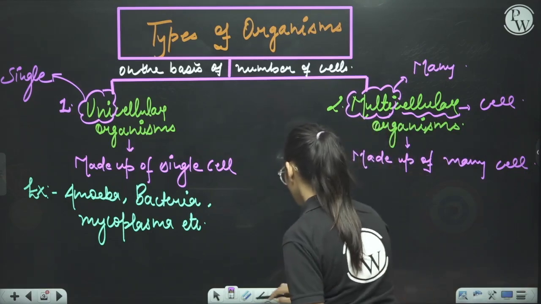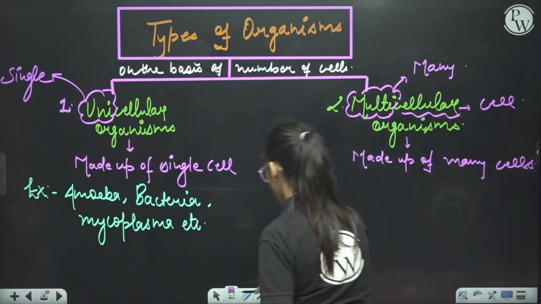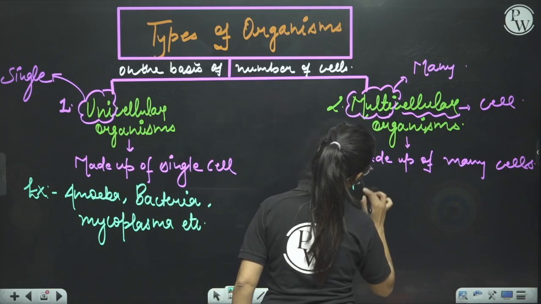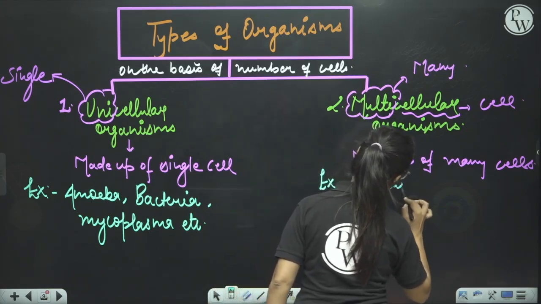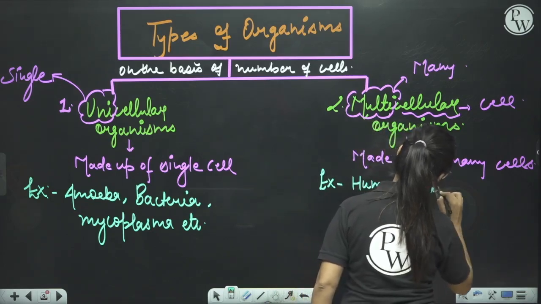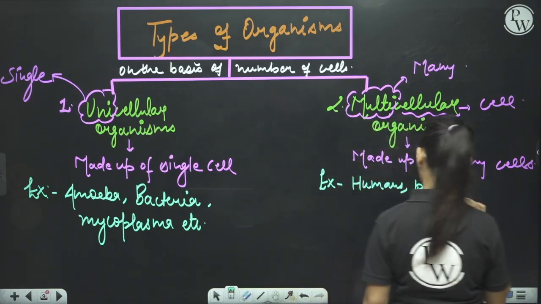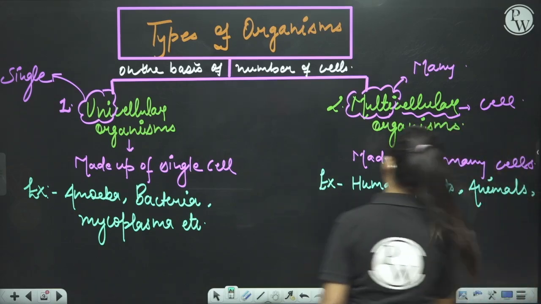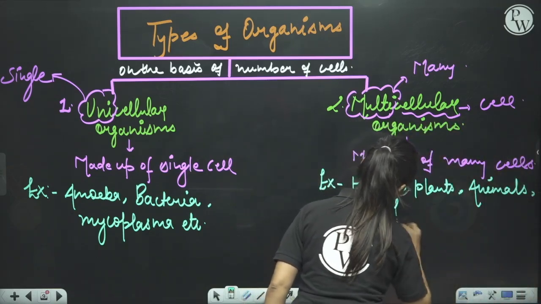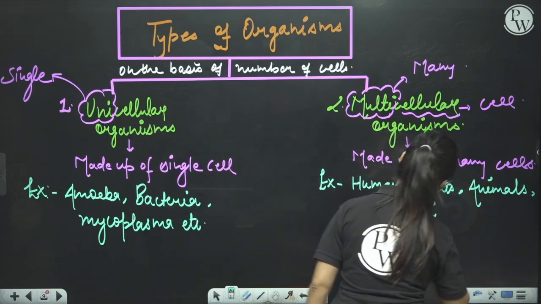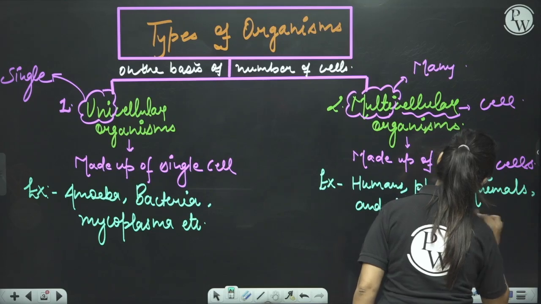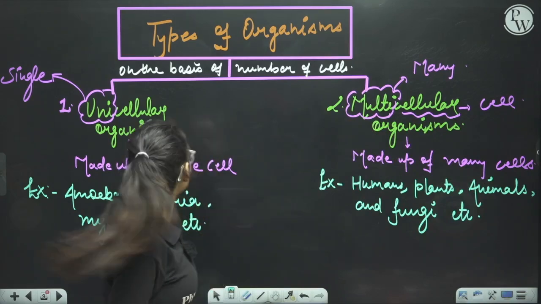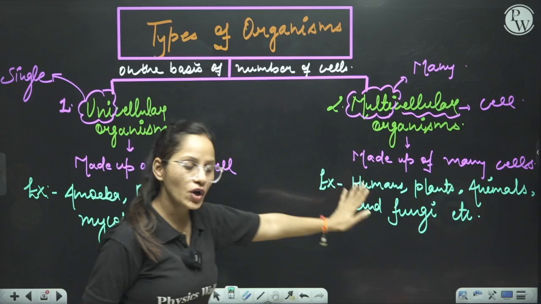The organisms which are made up of many cells are called multicellular organisms. If we talk about the examples, we humans are multicellular organisms, plants are multicellular organisms, animals are multicellular organisms, and fungus is also a multicellular organism, and many more. So this is about the unicellular organisms and the multicellular organisms.